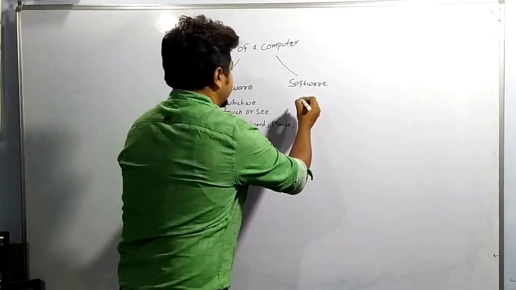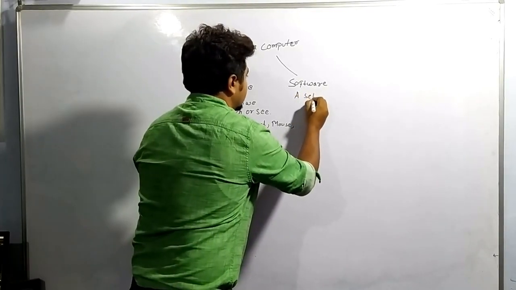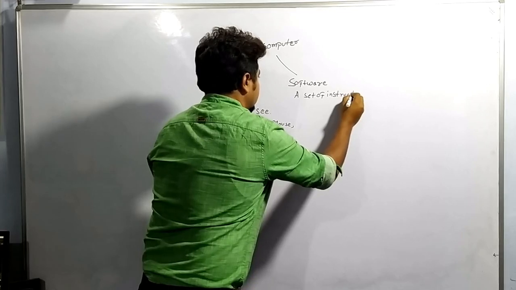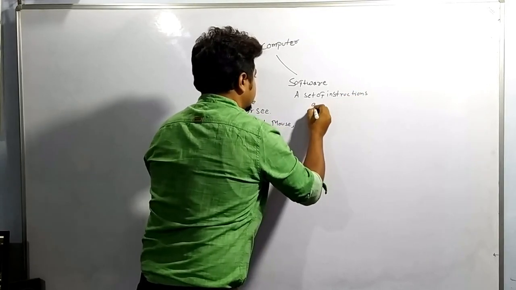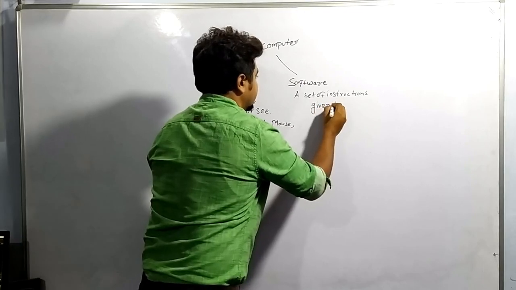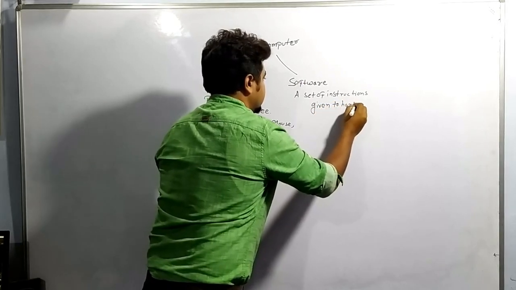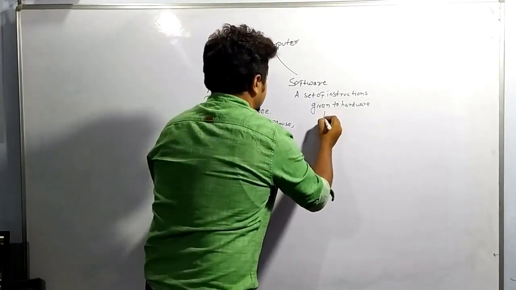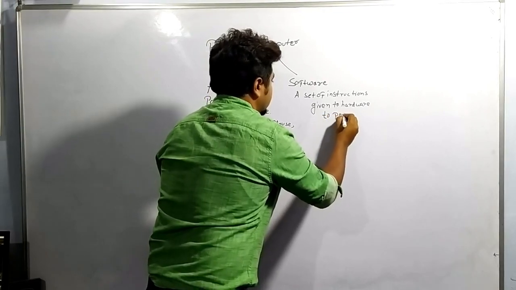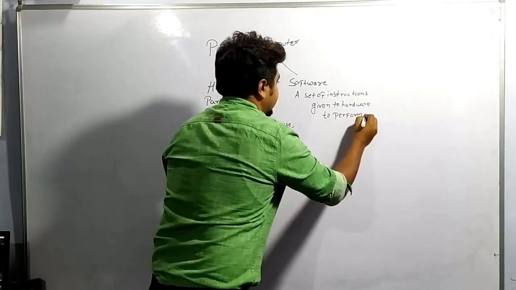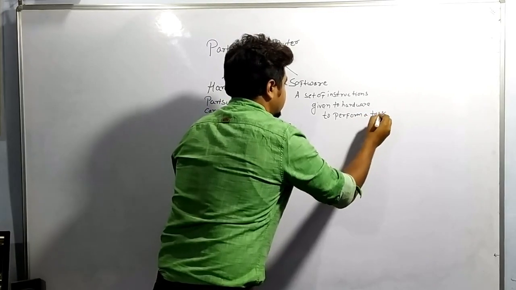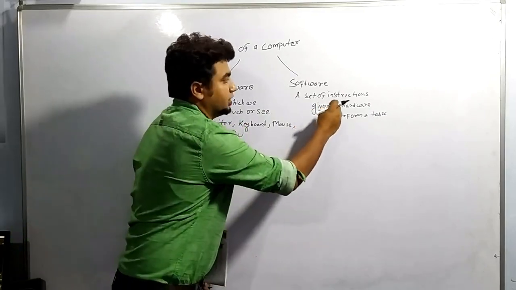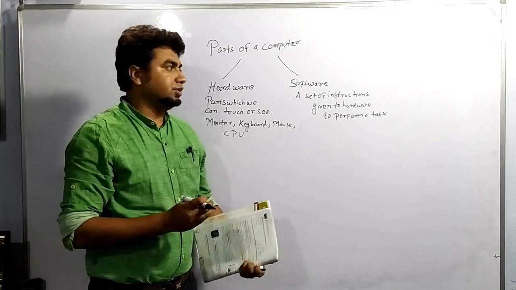A set of instructions given to hardware to perform a particular task is known as software.